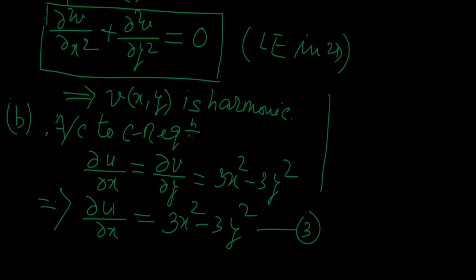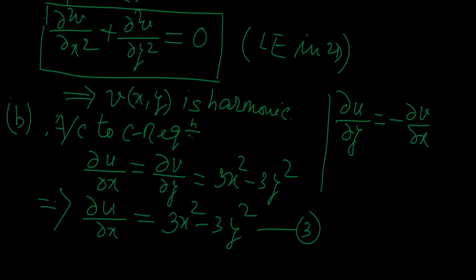Now I am writing here again from CR condition, del u by del y. What is this? This is in fact equal to minus del v del x.